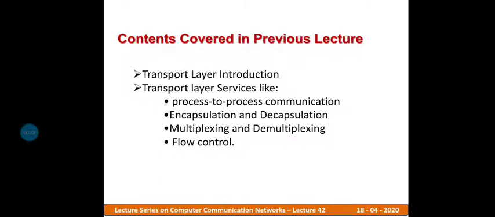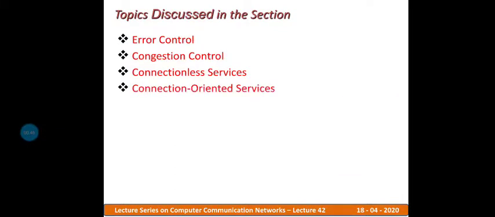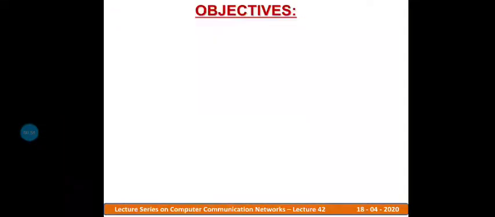The contents covered in the previous lecture are the transport layer introduction, transport layer services like process to process, encapsulation, decapsulation, multiplexing and demultiplexing, and flow control. The topics in this section we are discussing are error control, congestion control, connectionless service, and connection oriented service. And we are also studying the finite state machine for the connectionless and connection oriented.